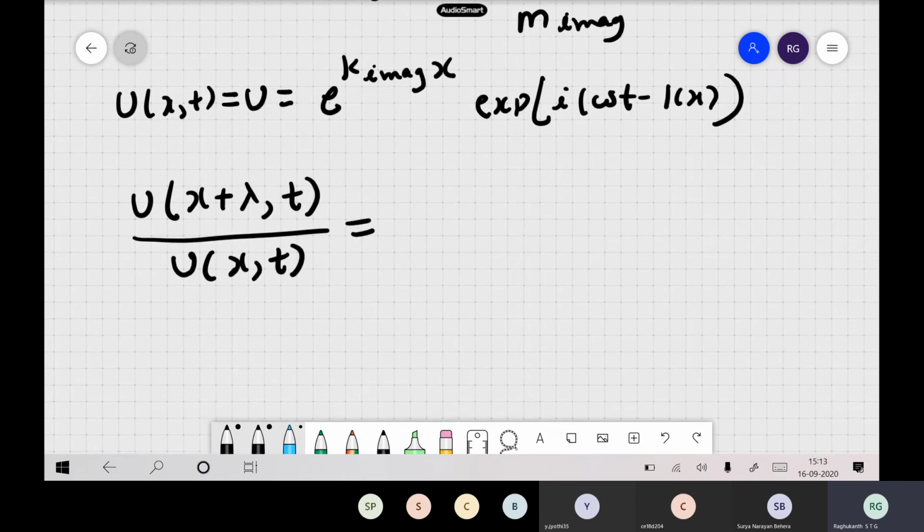So this is u(x,t), e to the power of i k (with magnitude and imaginary part) x, e to the power of i(omega t minus kx). Now I have added one wavelength actually. So now what happens when I add a wavelength?